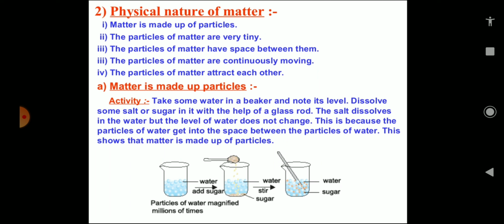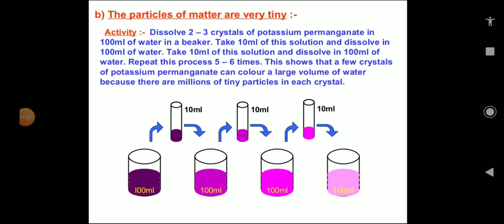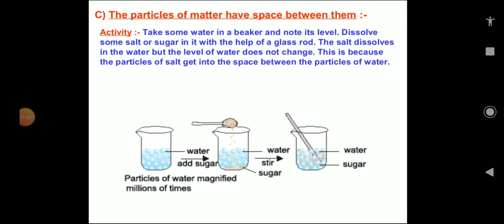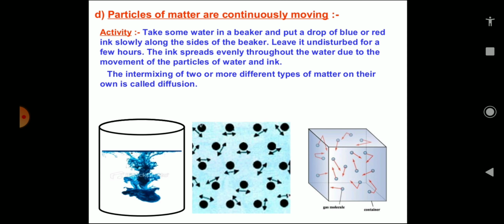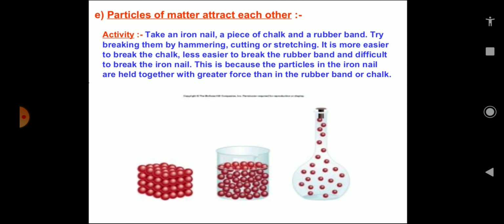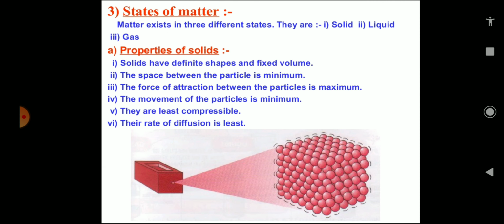We have understood these properties, these characteristics based on various activities. So these are the activities based on which we have understood the characteristic properties of matter.